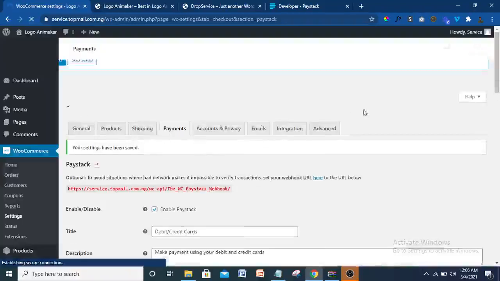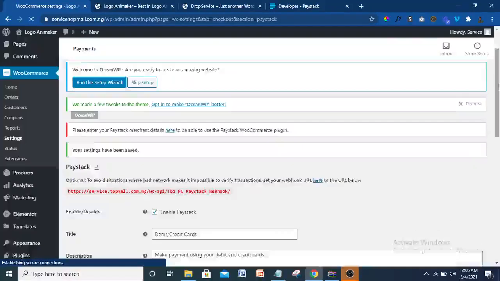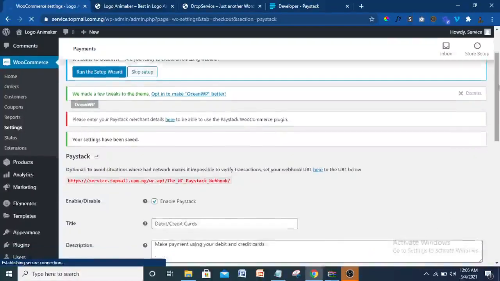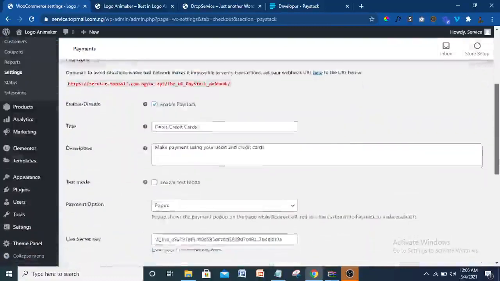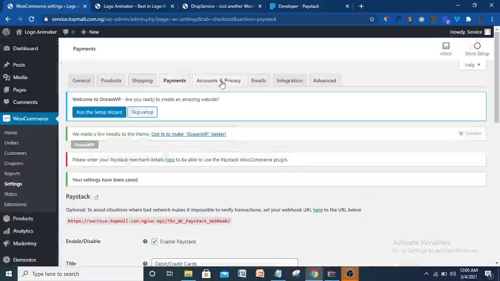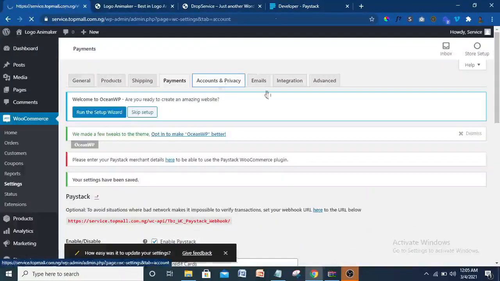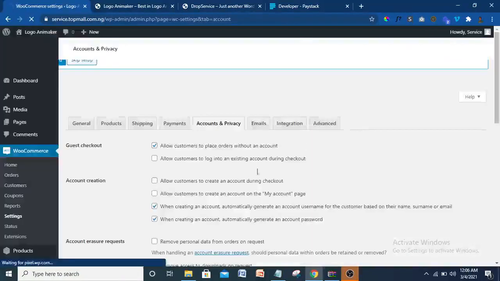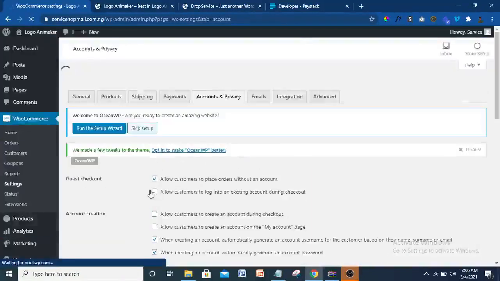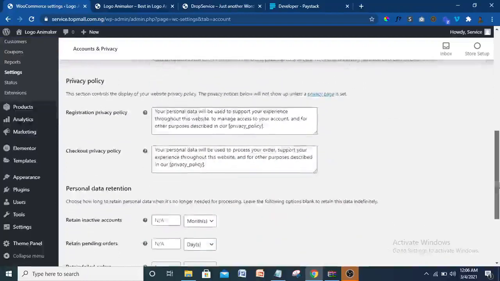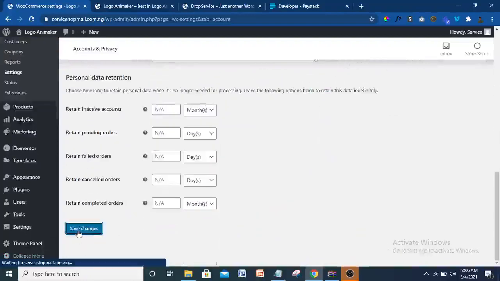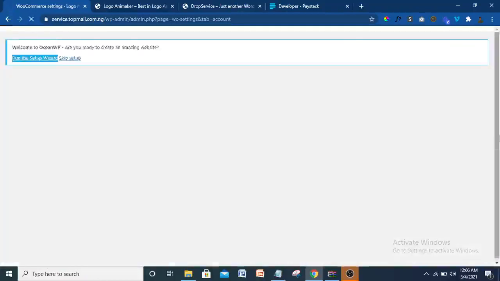So every other thing is not that important here. When we go deep into how to create an e-commerce website, I will show you how to do all these things. So that's been done. The other thing is account and privacy. This one is not that important. Just click on allow customer to log in, and click on all this too. So that's been done. Just click on save changes.